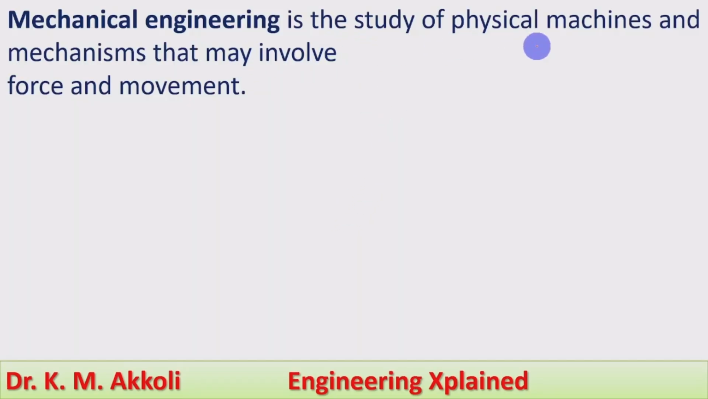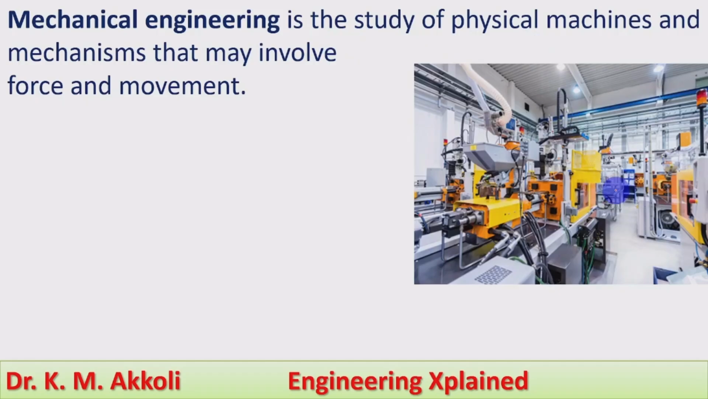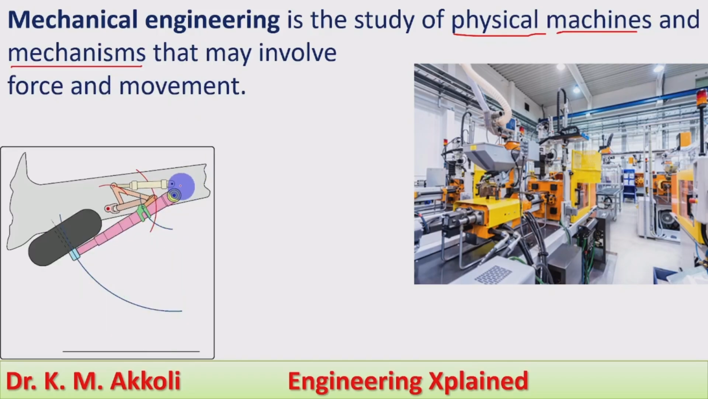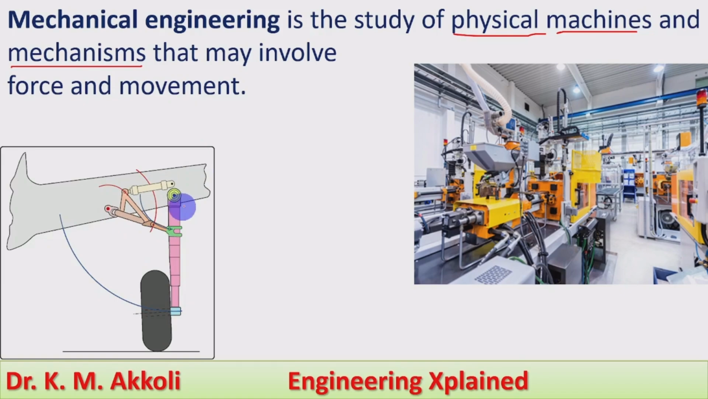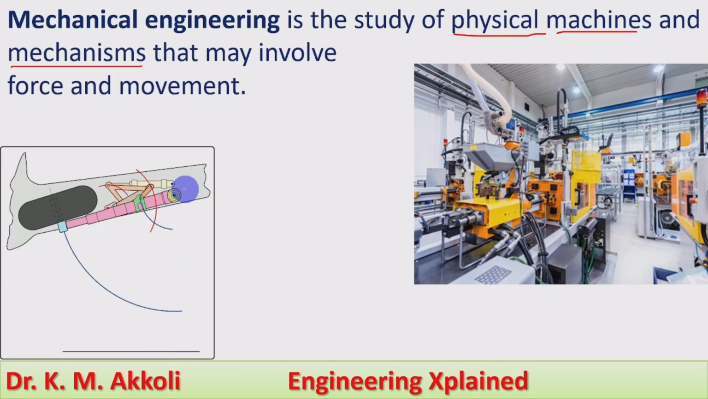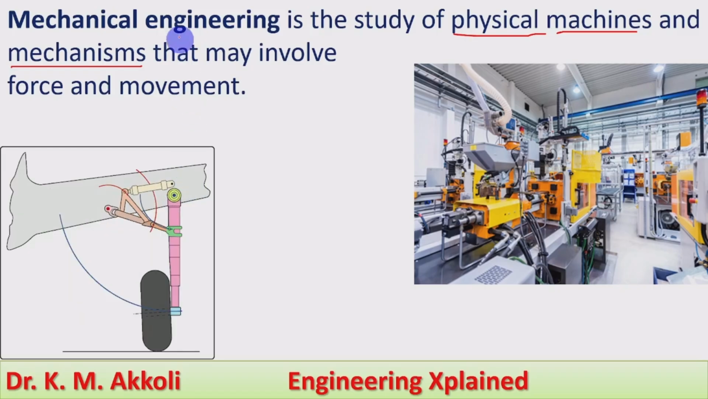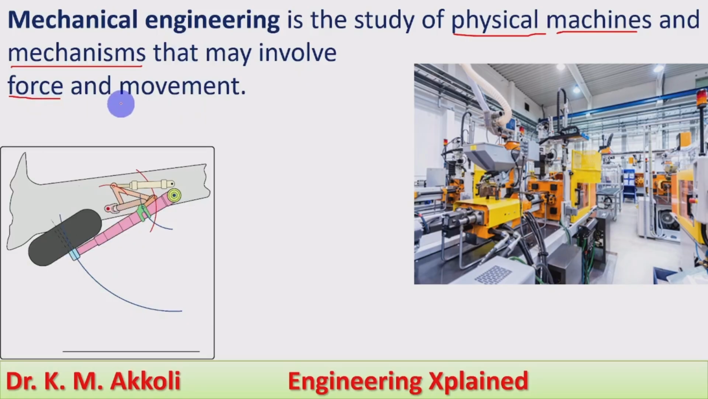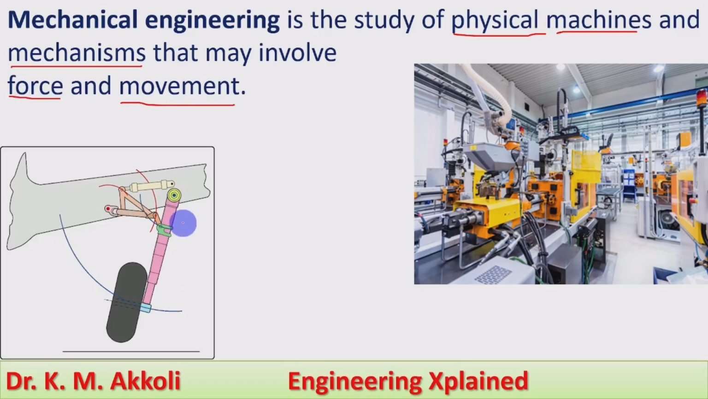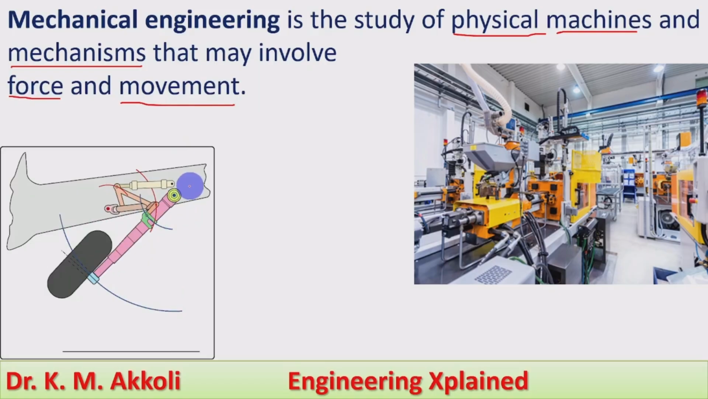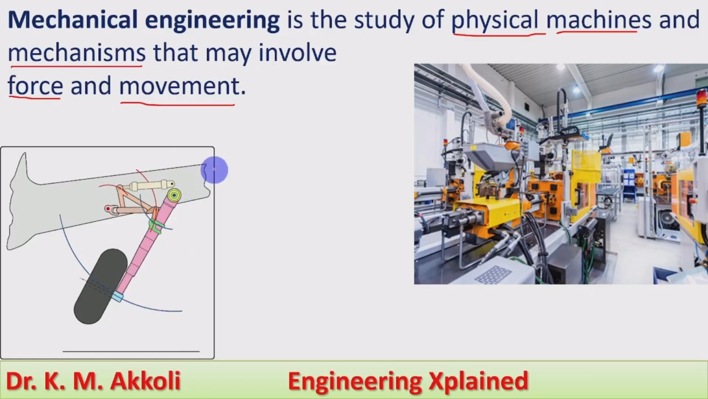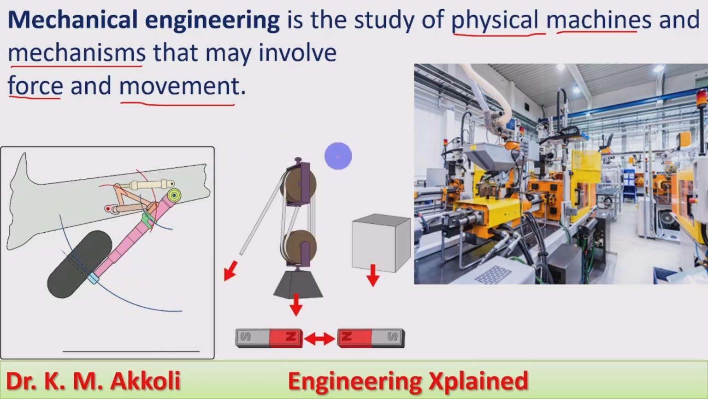Mechanical engineering is the study of physical machines. The physical machines in the manufacturing industry and process industry, all those physical machines we are going to study. And mechanisms, which are used for the transmission of forces, transmission of objects, and carrying out various operations. That may involve force and moment. The force will be acting on that, and there is a moment for that. The force and movements included in the mechanisms are what we are going to study in mechanical engineering.